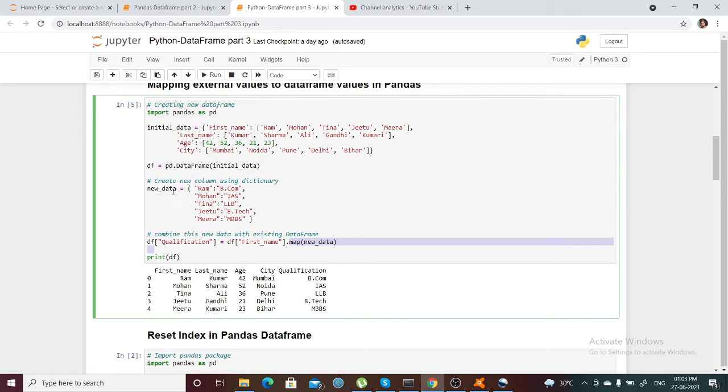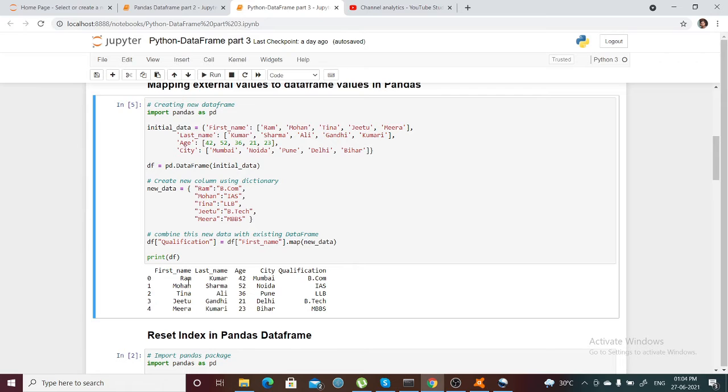So what can I do? I can take a new data, that is Ram, and I'm assigning values. What are the values I need in the data frame, right? This is a key. I can consider this as a key, this is my key value. So I can create a dictionary with whatever values are there in this column, because I want this new column's values to be with respect to this particular column.